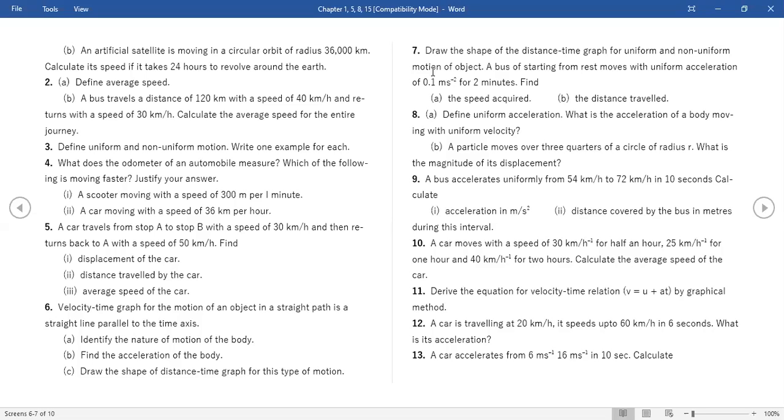Ma'am, if we take the average speed value as x, then 2x by 37.5 you will get.